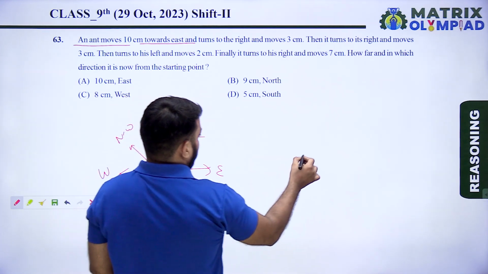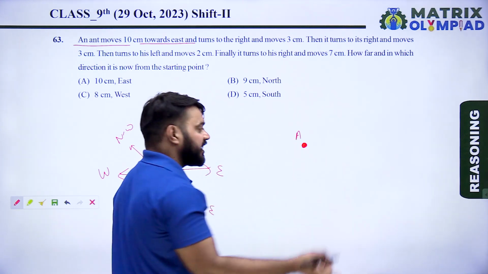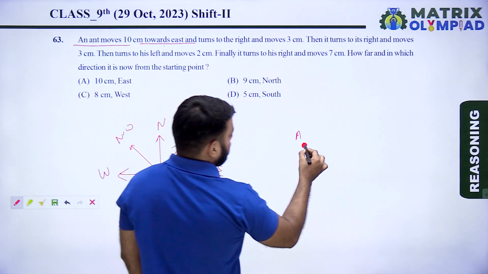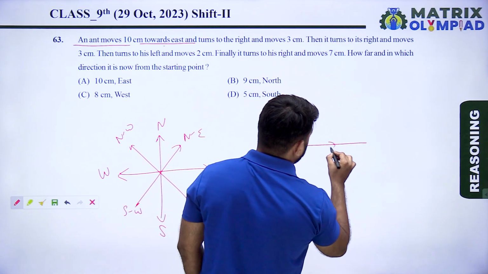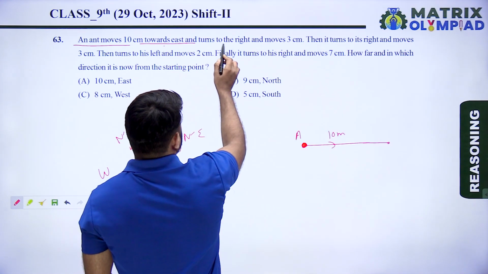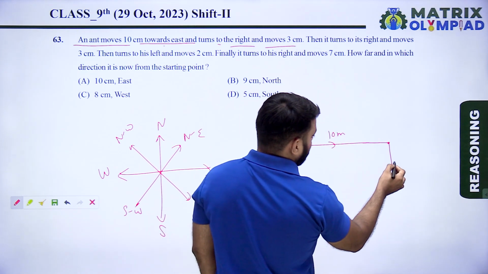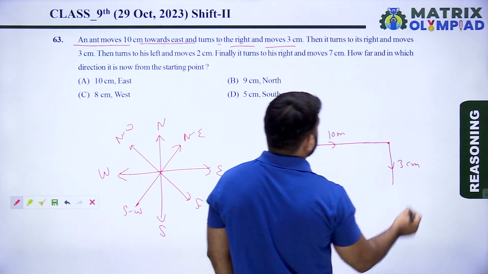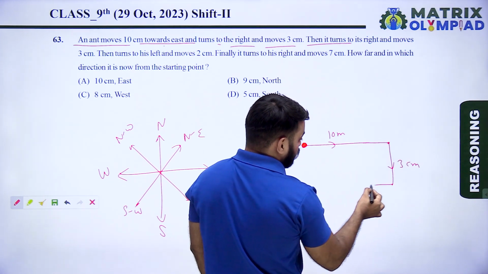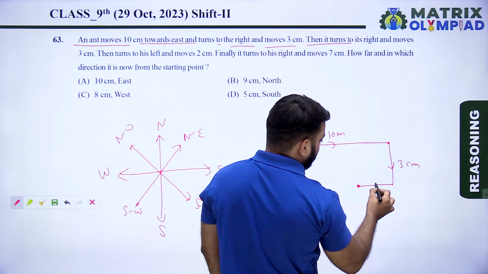So the question is an ant. Let's suppose A is the starting point of the ant, which moves 10 centimeter towards east. The ant moves 10 centimeter towards east. Turns to the right and moves 3 centimeter. Then it turns to its right side and moves 3 centimeter.